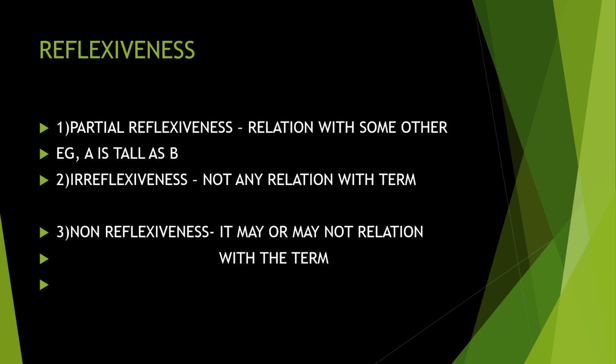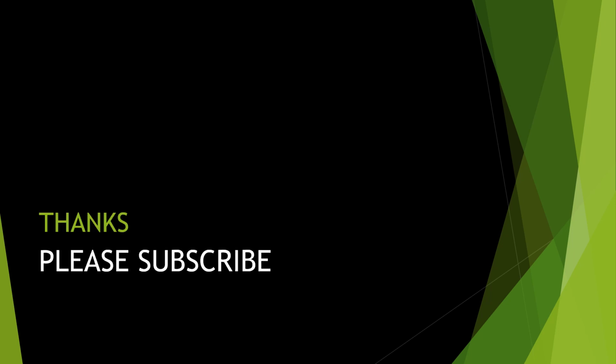Next is reflexiveness. What is reflexiveness? Partial reflexiveness, relation with some other. A is as tall as B. So a similarity is being brought out. Reflexiveness, not any relation with the term. There is no relation. He is tall. Tallest, like that. So reflexiveness is happening, and in non-reflexiveness, it may or may not be a relation. Can be or cannot be. That is a possibility.